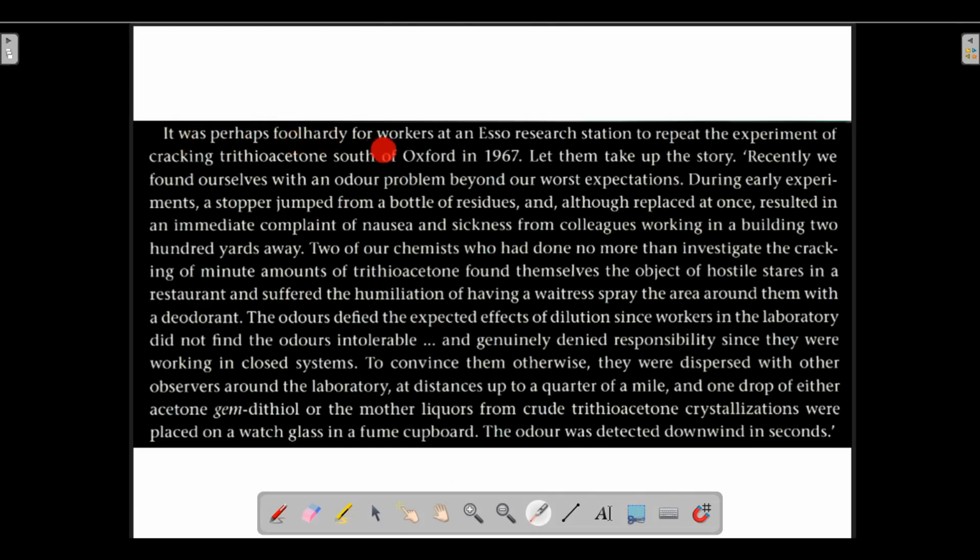So it was foolhardy for workers at the Esso research station. This particular story is from the USA. They are talking about the Esso research station located in the USA. So for workers at the Esso research station to repeat the experiment of cracking trithioacetone south of Oxford in 1967.